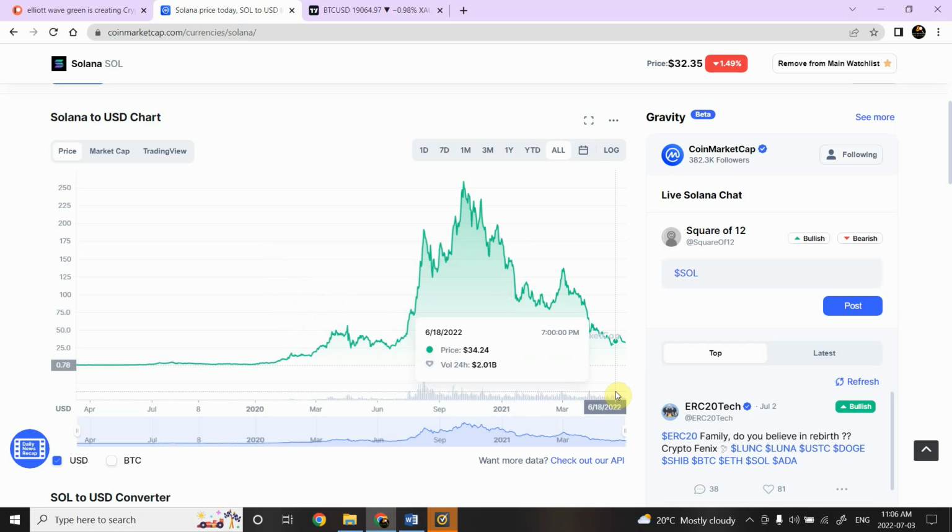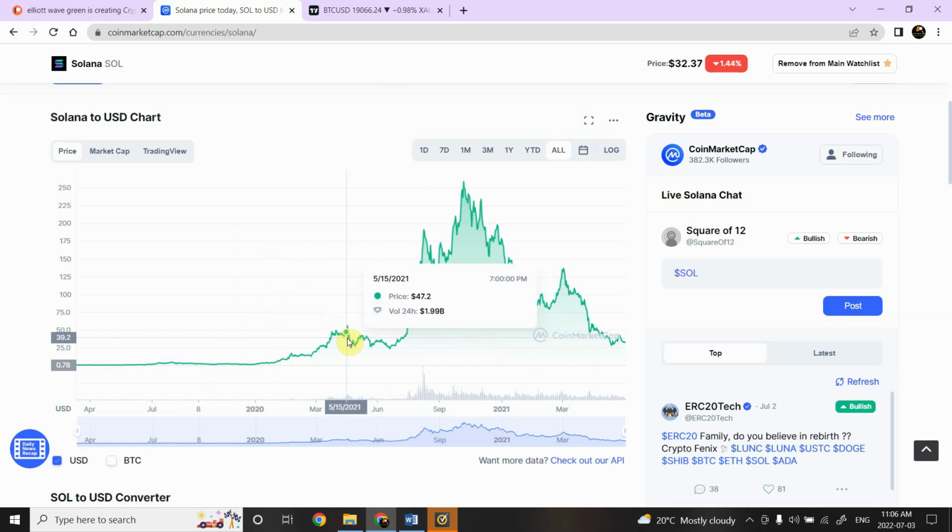The point to be noted, of course, is that the volume being traded in this whole region is extremely more as compared to the volume that we have seen here. Even though it has been falling right from the top, we can clearly see that it has even more volume than before, creating a new high over here. So this is definitely an indication.